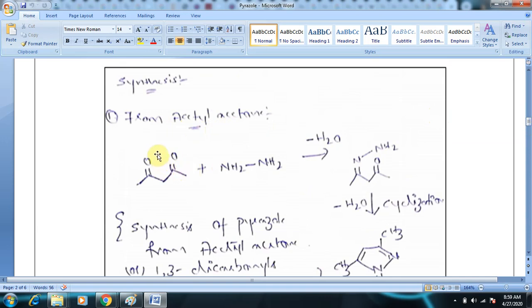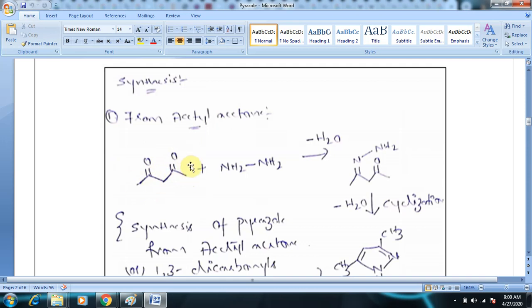What is acetone? If you split the molecule over here, if you break this bond between this carbon and this carbon, this is CH3, C double bond O, CH3. So this is acetone, and this is CH3, C double bond O. This is acetyl. Acetyl is CH3 C double bond O, and acetone is CH3 C double bond O, CH3.